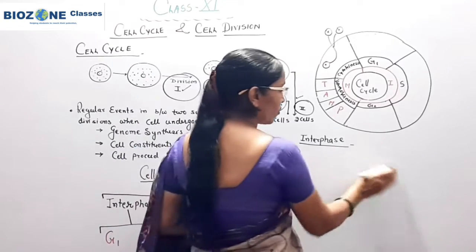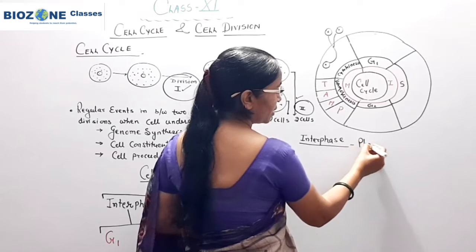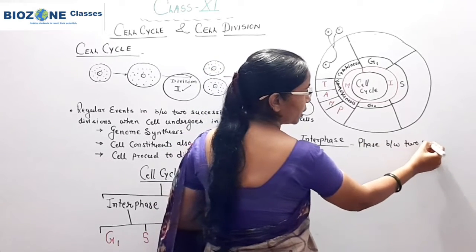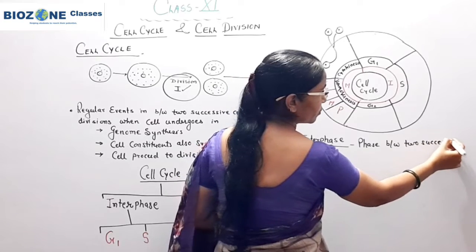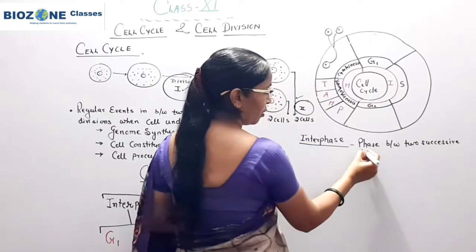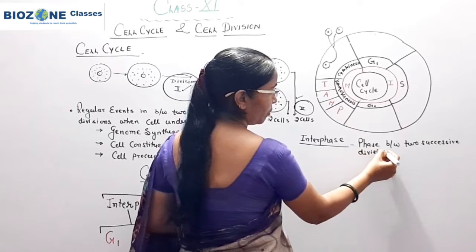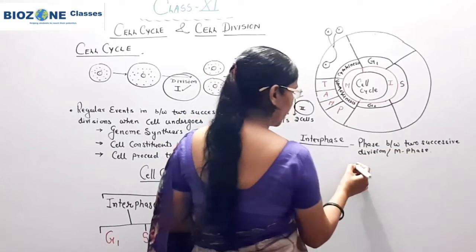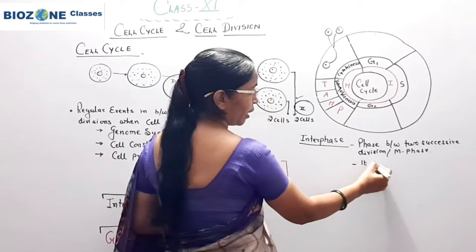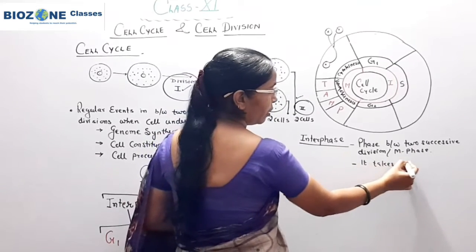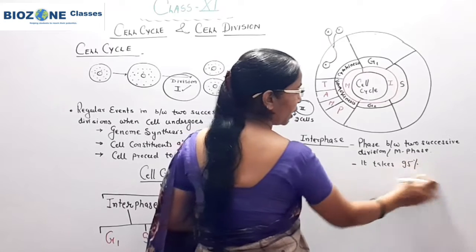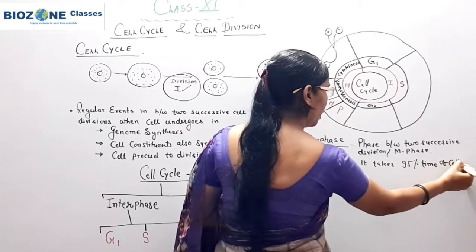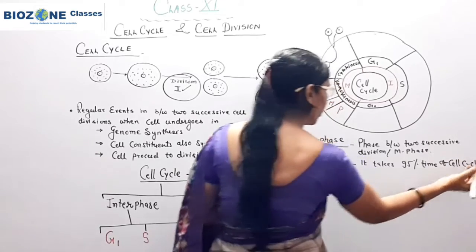So interphase is a phase between 2 successive divisions, and the division phase is called the M phase, first thing. Secondly, it takes or requires 95% of the time of the cell cycle. So this part you remember.